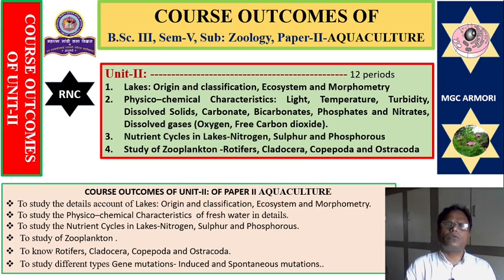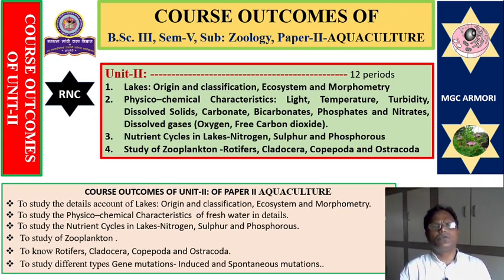We are also going to study the nutrient cycles in a lake: the nitrogen cycle, sulfur cycle, and phosphorus cycle. We are also going to study the zooplanktons, which include Rotifera, Cladocera, Copepoda, and Ostracoda. So these are the outcomes of unit number 2.